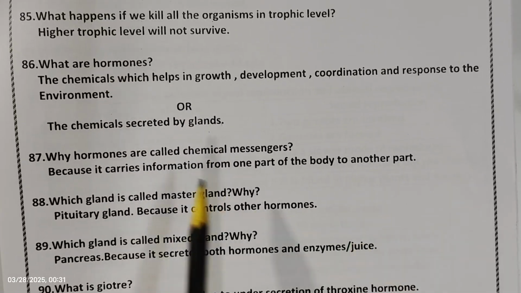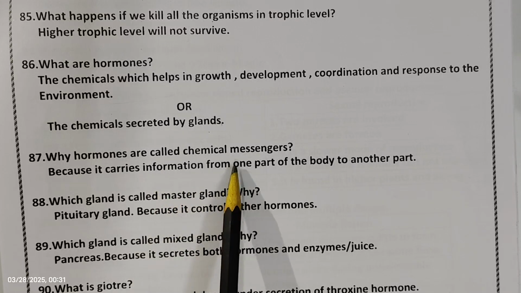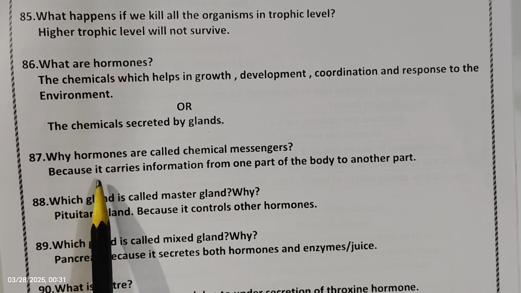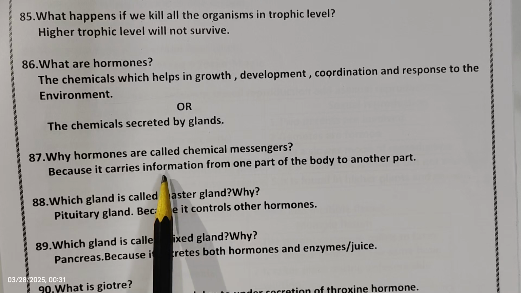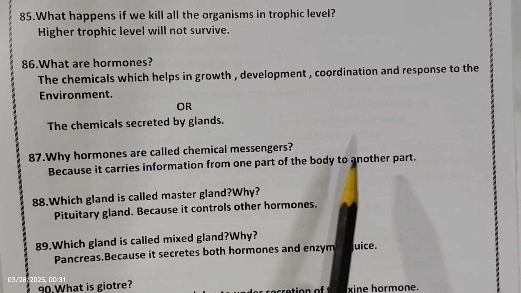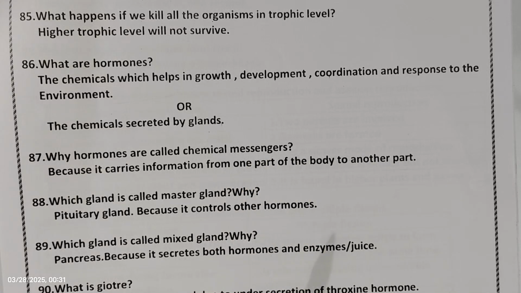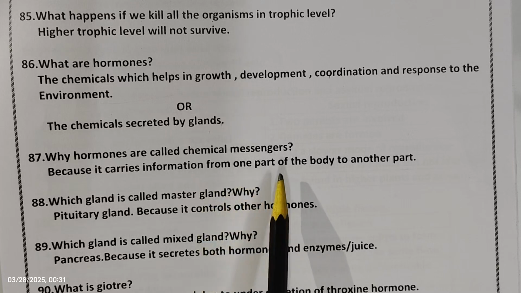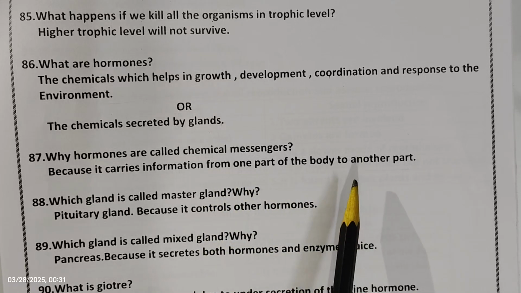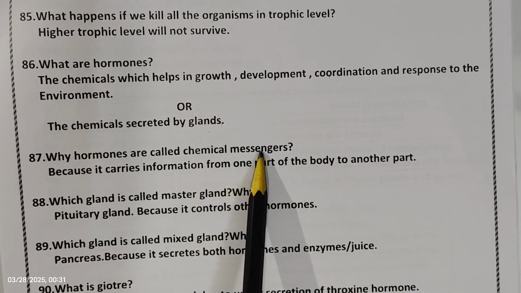Next question: why are hormones called chemical messengers? Hormones are called chemical messengers because they carry information from one part of the body to another part. They are secreted in chemical form by the glands and carry the information from one part of the body to another. Hence they are called chemical messengers.